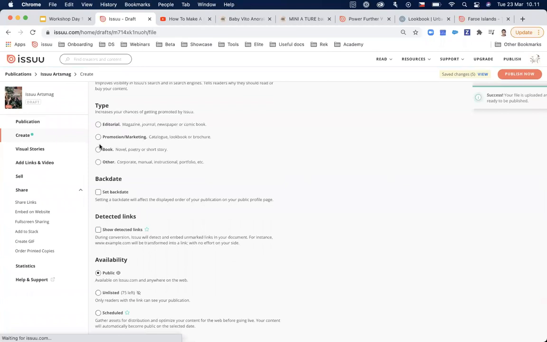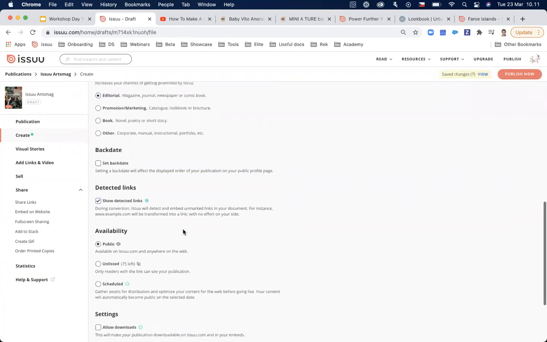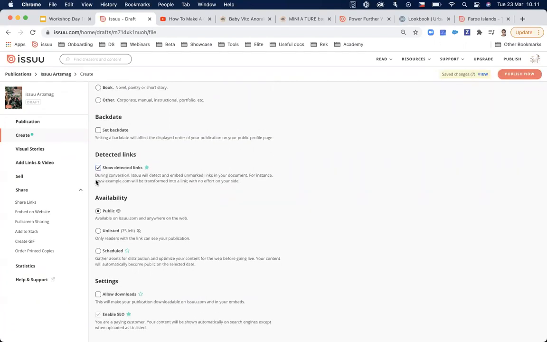Here you can select the type. So in my case, it is editorial. You can set backdate. This will basically order the publication on your profile page. So you can set the backdate 3-4 years back, to make sure that it will be listed at the bottom. You can show detected links. So if there are some links that you didn't hyperlink but still have the prefix www, you can show these. This is on premium plan.